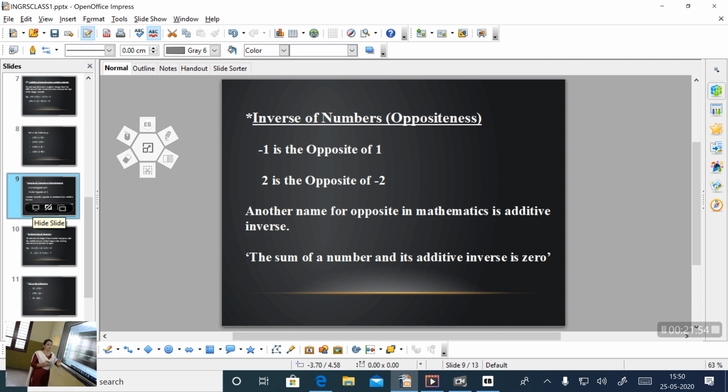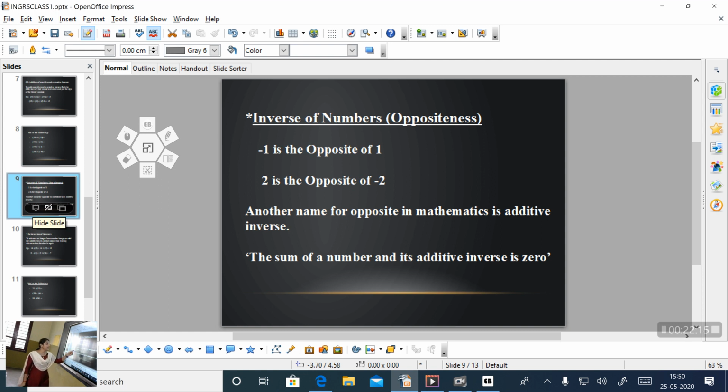That means if you want to find the opposite of the given number, you want to take the opposite sign of the given number. Okay, if positive number is given, its opposite is negative number. If negative number is given, its opposite is a positive number.